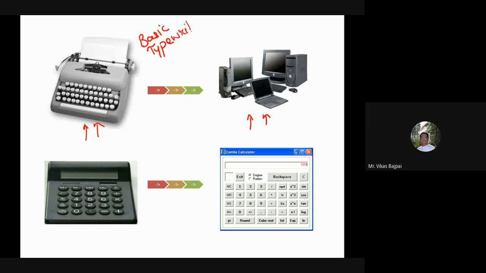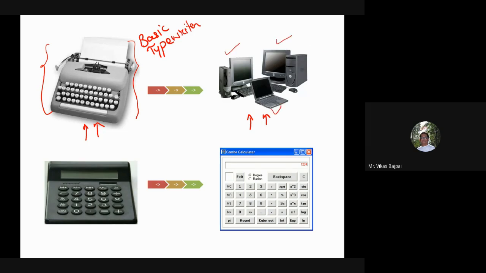In fact, not that long back, even 1.5 decades back, this was pretty popular. I don't think you people observe these typewriters very often now. Obviously, if you visit places like RTO offices or courts, you'll find some people still using it to type, right? Or else these days, these typewriters have been replaced with many devices.